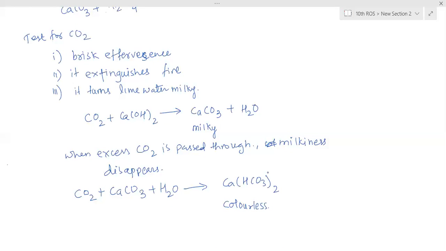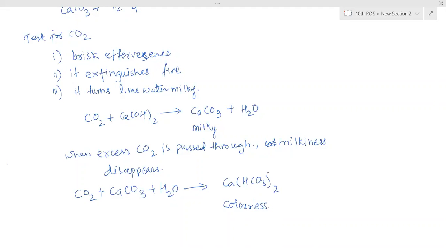And the gas is evolved with brisk effervescence, because when carbon dioxide is produced, it always comes with brisk effervescence. So your observation will be: the gas is produced with brisk effervescence. And the second observation: colorless, odorless gas is formed. Is that clear? Questions like this are very important.